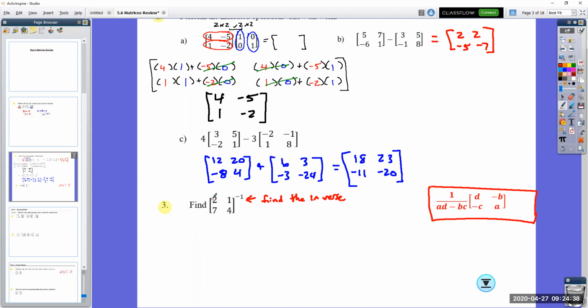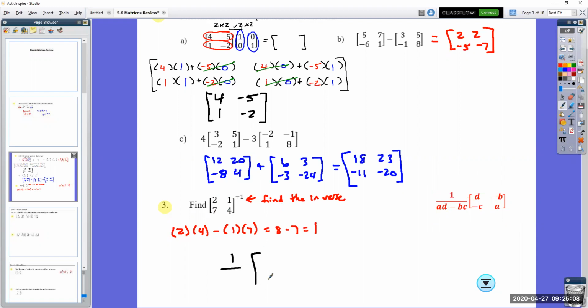So I'm going to say my A value is 2, my D value is 4, so it's going to be 2 times 4, subtract B times C. So B is 1, times C is that. So I'm going to get 8 subtract 7, which equals 1. That's very nice because when we set it up, it's going to become 1 over 1. I'm just going to leave in black the things that aren't changing. The determinant we found was in red, so I'll leave that in red.